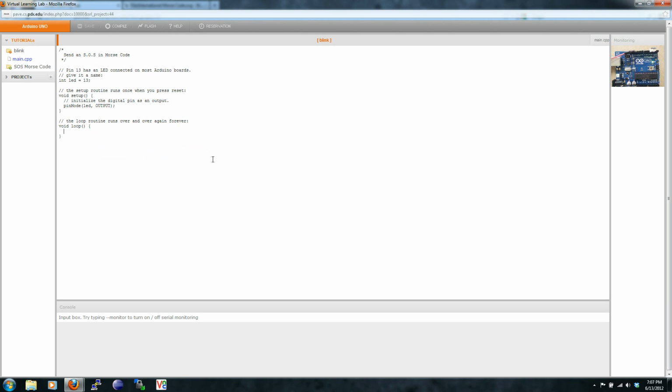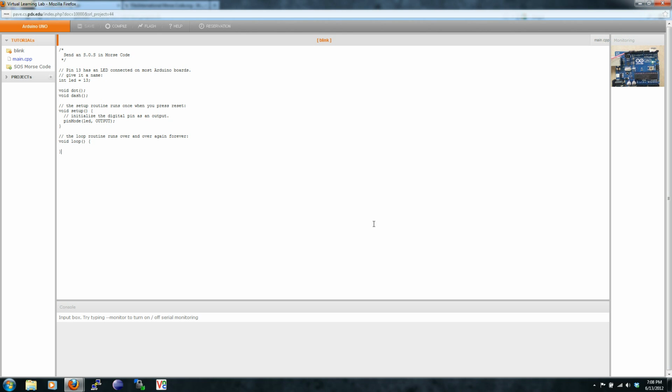We're going to add two function prototypes, dot and dash. We'll do this at the top of the code. Let's write those functions now.